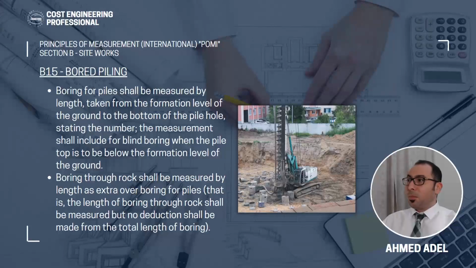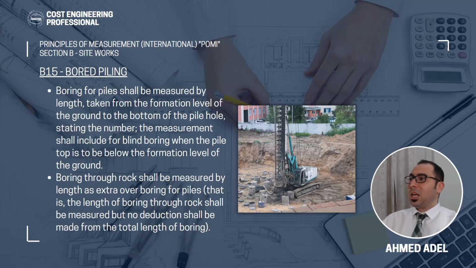Okay, subsection number 15, which is board piling. Boring for piles shall be measured by length taken from the formation level of the ground to the bottom of the pile hole, stating the number, and the measurement shall include for blind boring when the pile top is to be below the formation level of the ground.